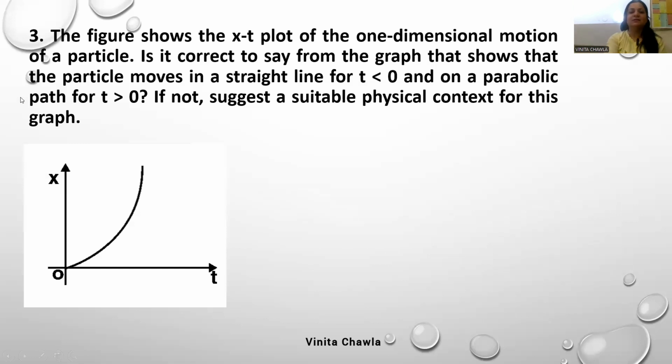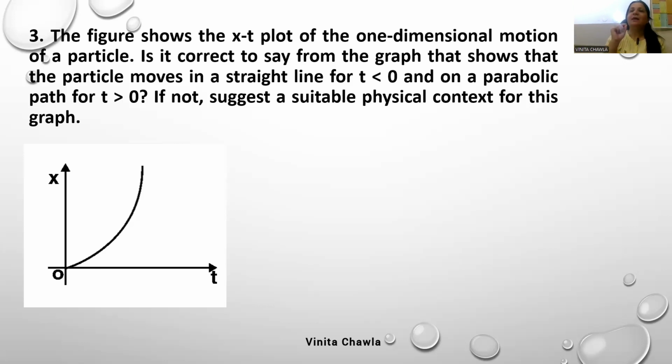Because if t is less than 0, there is nothing in the graph. So we cannot say that the object is moving in a straight line. And for t greater than 0, it is a parabolic path. Yes or no? You can't say.